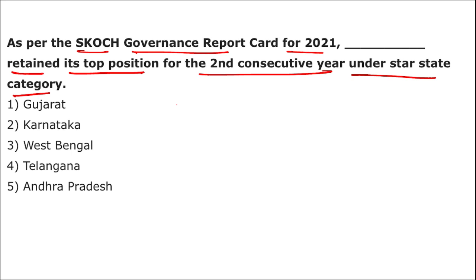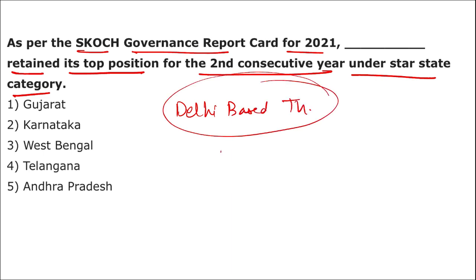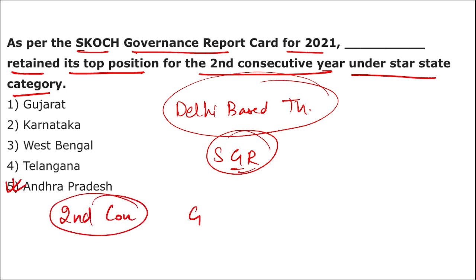For Scotch governance, I told you it is a Delhi based think tank that released the Scotch governance report. Alright, and which state has topped for the second consecutive term? Take your time, but do answer. Very good. Andhra Pradesh has topped for the second consecutive time in the Scotch governance report card that is released by Scotch Group, that is a Delhi based think tank.